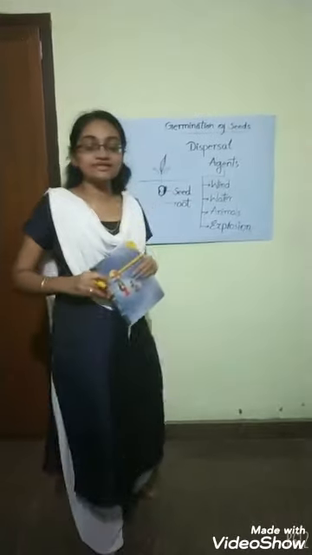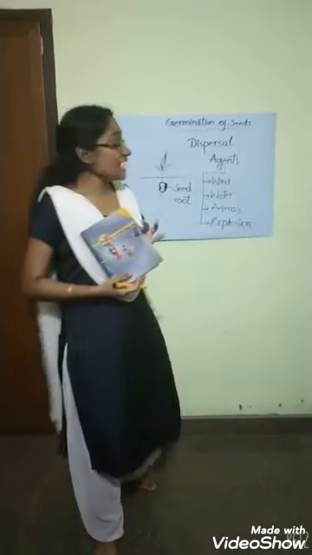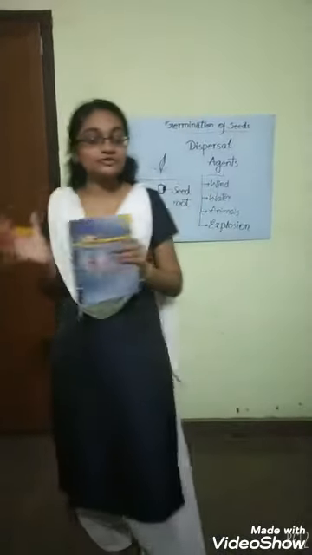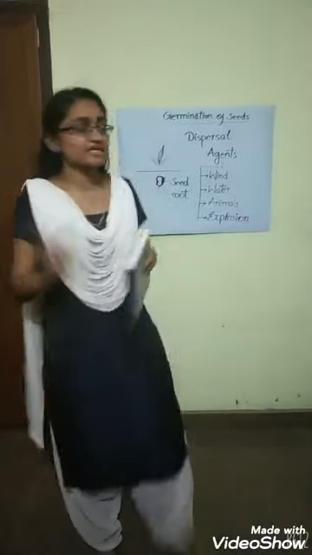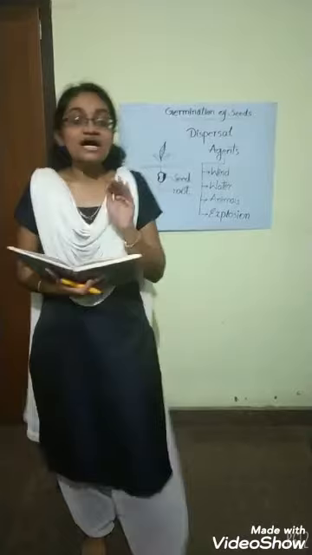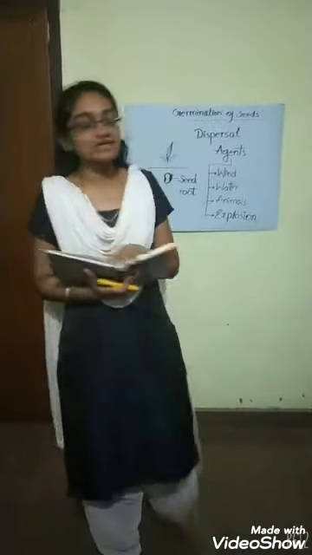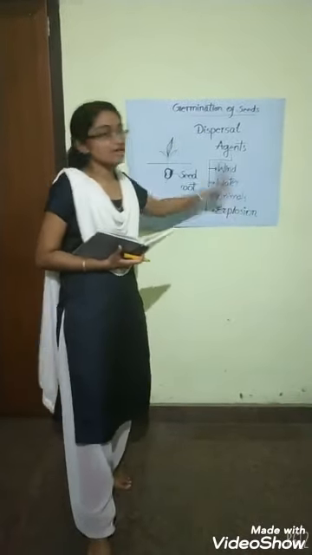The next one is dispersal by animals. These animals include human beings also. Animals and human beings eat fruits like apple, cherries, watermelon and so many others, and we throw the seeds to the soil. In suitable conditions, the seed will grow into a plant. That is what happens in dispersal by animals. And I will say some examples of this.